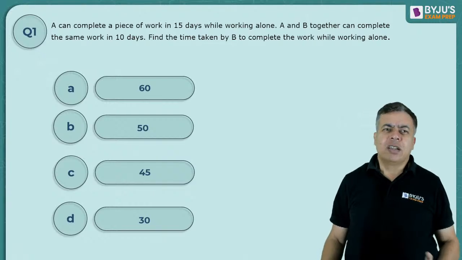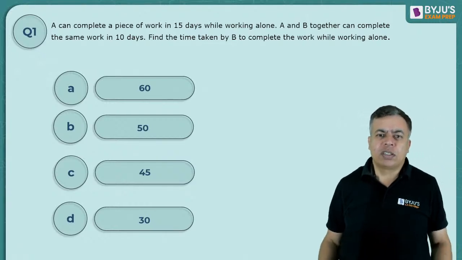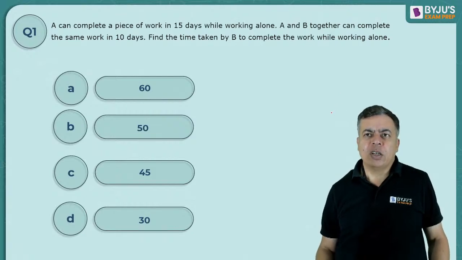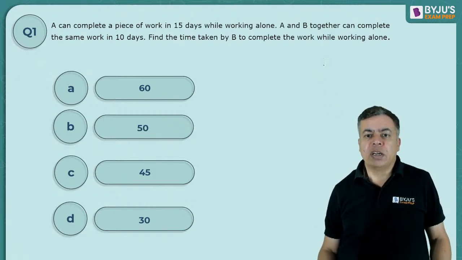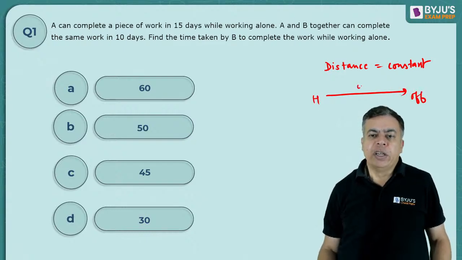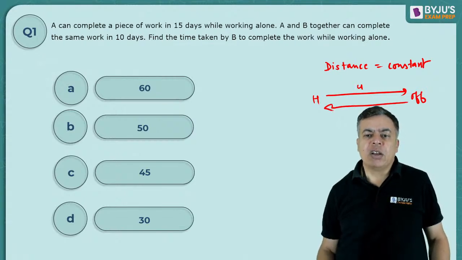There are certain other formulae also. One important formula in time speed distance is on average speed when the distance is constant, that is, the distance is the same. Something like you are moving from home to office at a speed u kilometer per hour and coming back the same distance at v kilometer per hour.